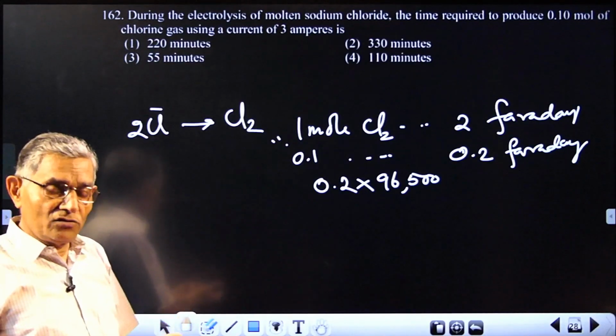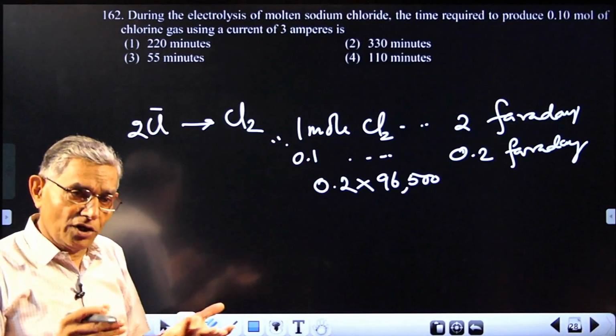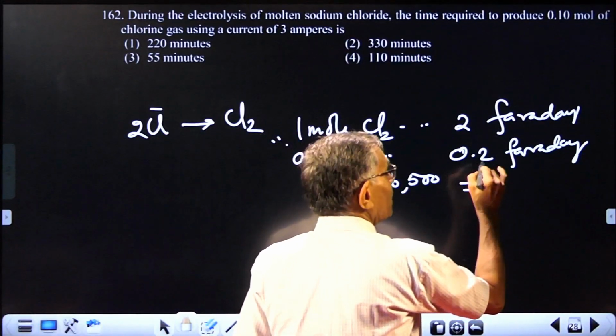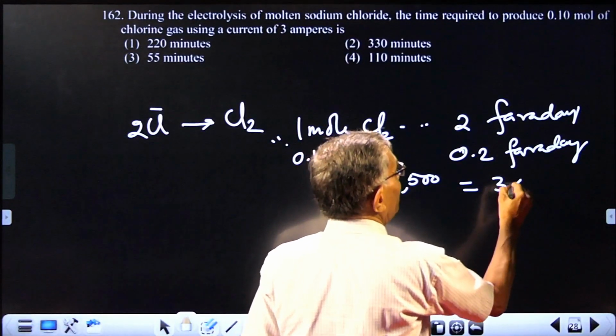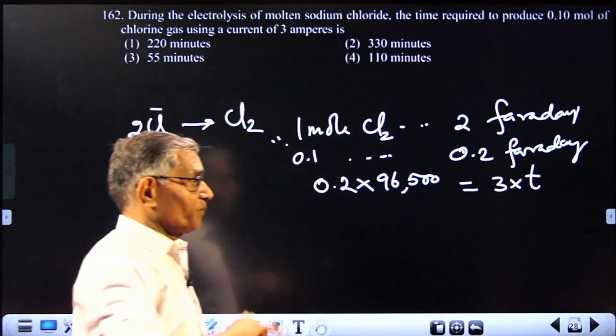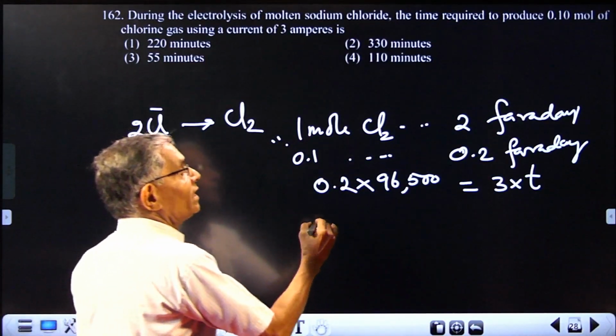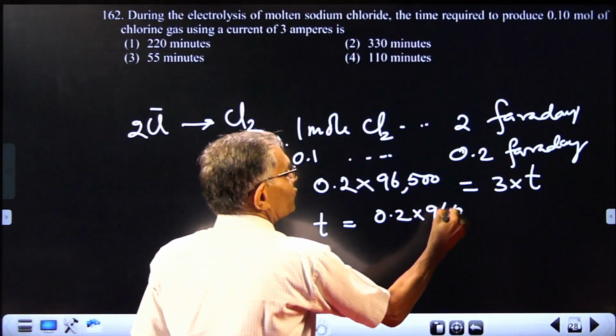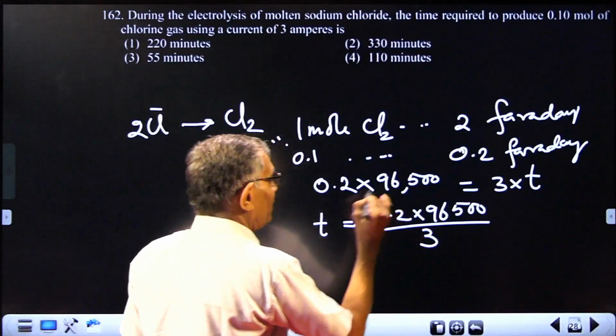The quantity of electricity is equal to the product of current and time. So this should be equal to current and time, that is 3 ampere into the time required in seconds. So in seconds, T equals 0.2 into 96,500 divided by 3 seconds.